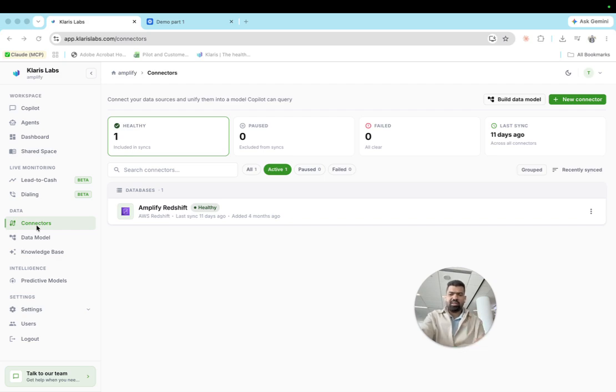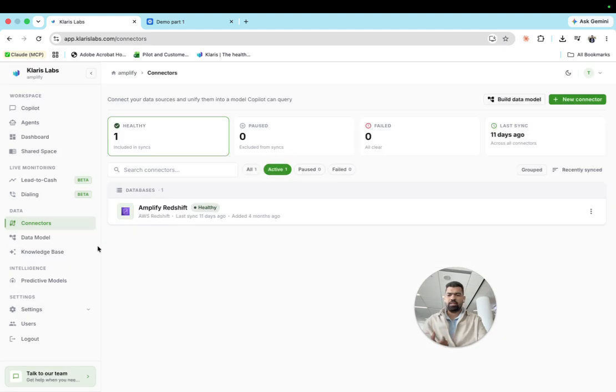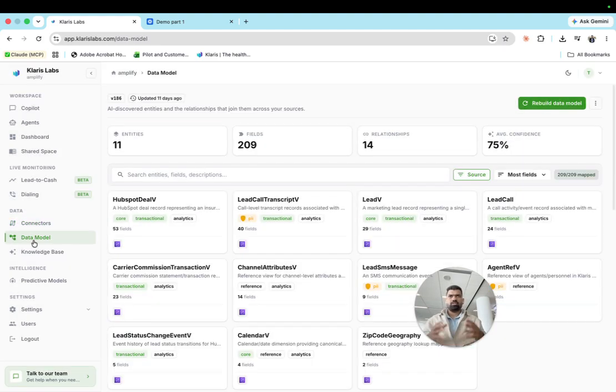It can be an agency management system, it can be a policy management system, it can be a CRM, it can be a database. We connect with all those systems. The second step Klaris does is, in an automated way, pull all the information and metadata of these systems and create a unified understanding of what that data means. And this is what is captured here if you see on the screen.